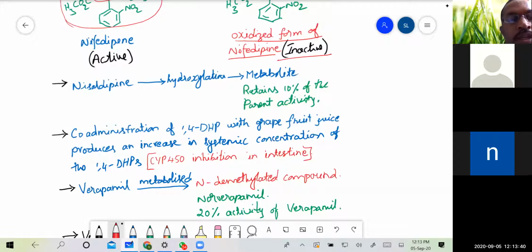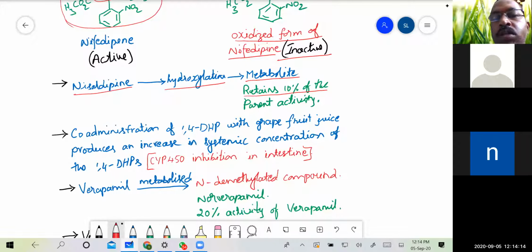if you look into the drug nisoldipine, nisoldipine will undergo hydroxylation. Okay, so the substituents have long alkyl chains. So at the omega or omega minus 1 or minus 2 position, wherever the possibility is there, it will undergo hydroxylation, and the hydroxylated metabolite of nisoldipine has 10% of the activity of the parent compound.